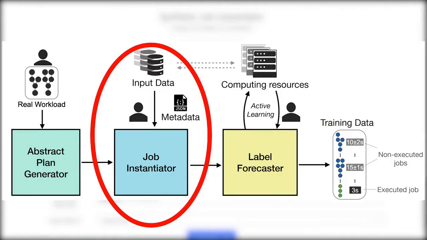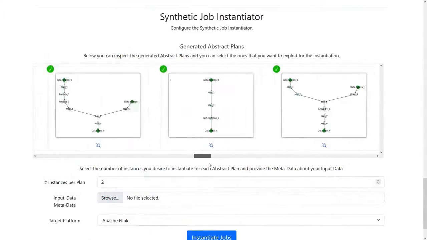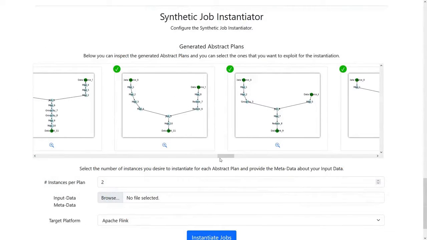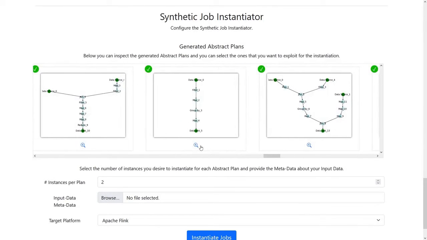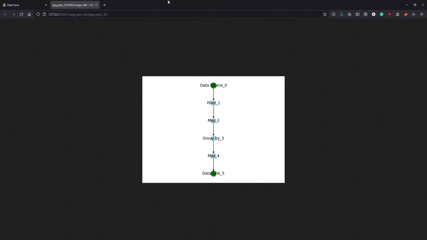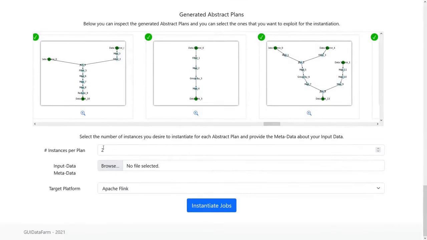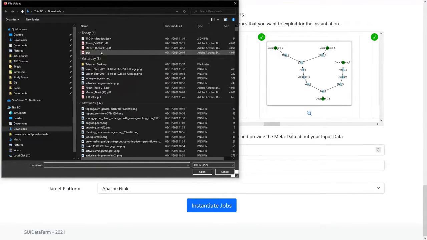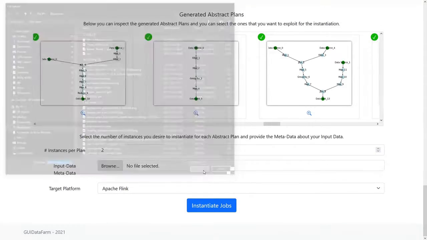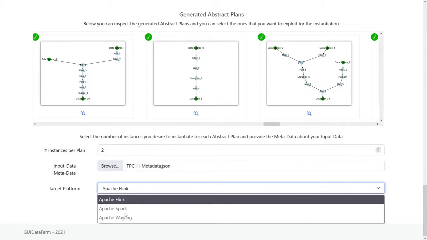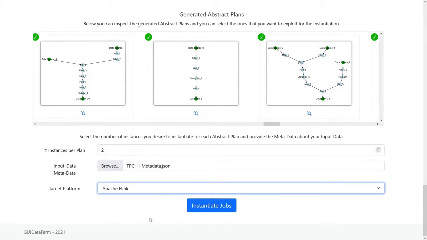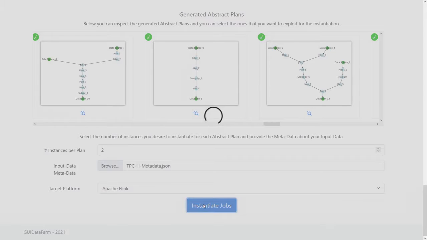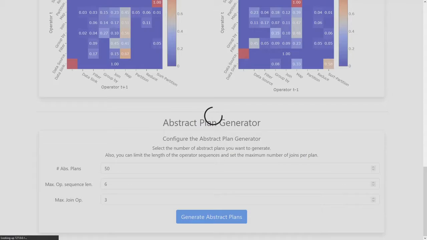We can then select or deselect abstract plans if we want them for a desired workload that we generate. We can even inspect them one by one. Now the user specifies how many diverse instances he wants to generate per plan to begin the instantiation process. We also provide a metadata file containing information about the tables and the input data. Then we choose a target platform like Flink, Spark, or Storm. The system will now start generating these instantiated jobs.